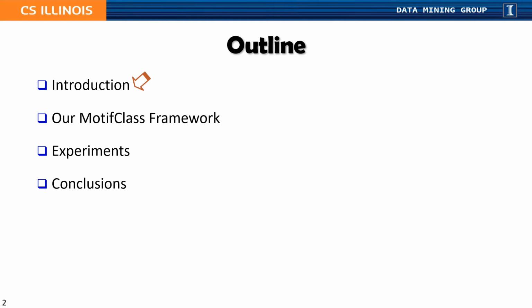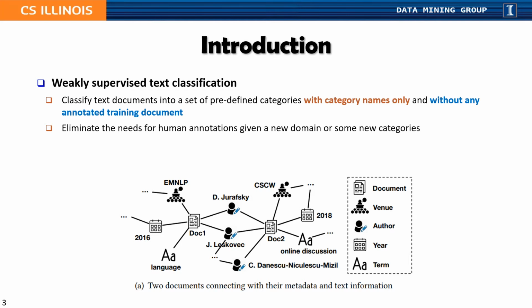So first, let me introduce the motivation of our project. Our task is Weakly Supervised Text Classification, which aims to classify documents into a set of predefined categories with category names as the only supervision and without any annotated training document. This setting actually eliminates the need for human annotations given a new domain or some emerged categories.